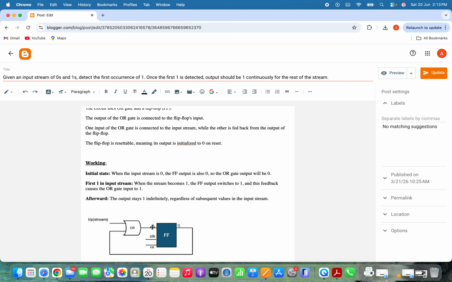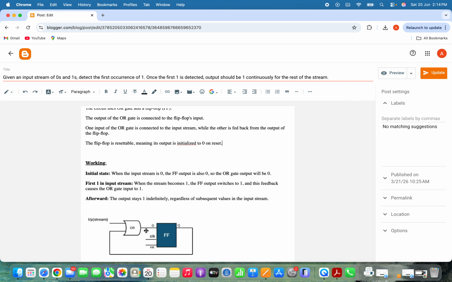Now suppose the input stream becomes 1 for the first time. At this instant, one input to the OR gate is 1, while the feedback from the flip-flop is still 0. Consequently, the OR gate output becomes 1, and on the next clock edge, the flip-flop stores this value. This marks the detection of the first occurrence of logic 1.